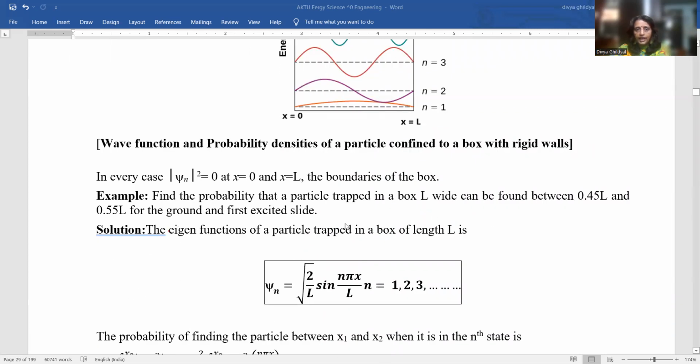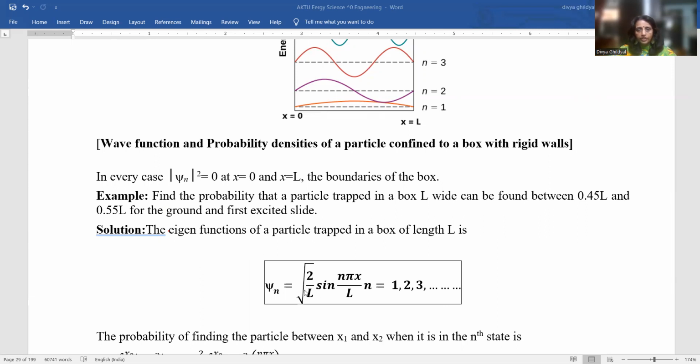This numerical has been asked twice or thrice since the time this paper came in your syllabus. Let us quickly solve it. Find the probability that a particle is trapped in the box between 0.45L and 0.55L for the ground state and the first excited state. That means you have to take n equal to 1 and n equal to 2.